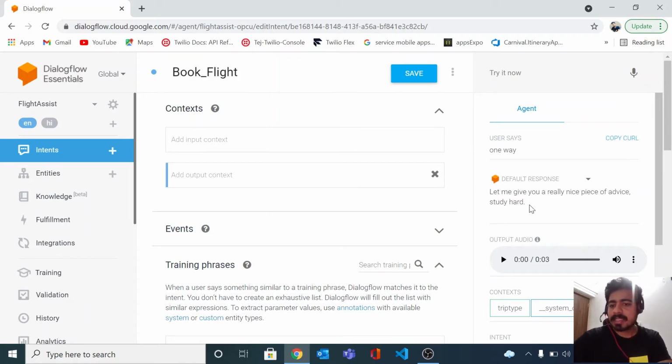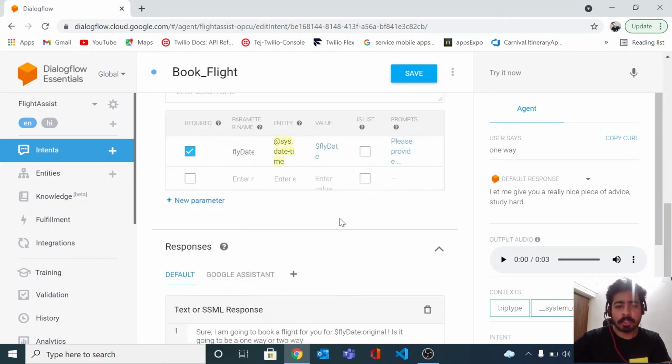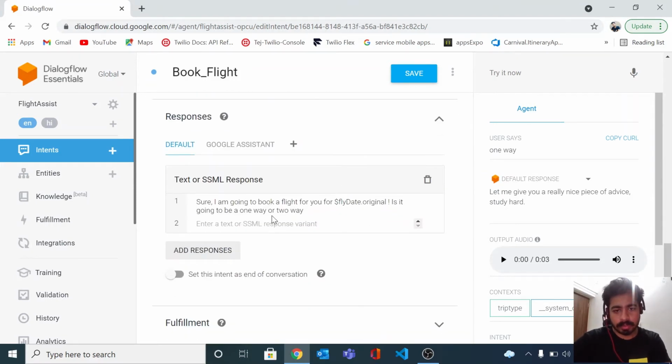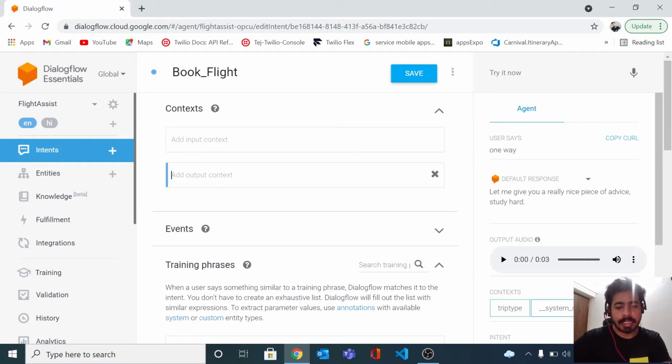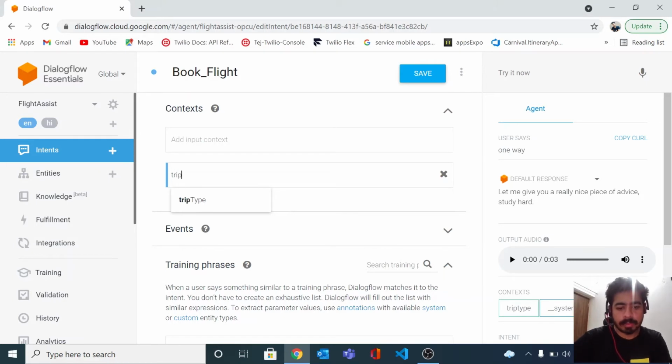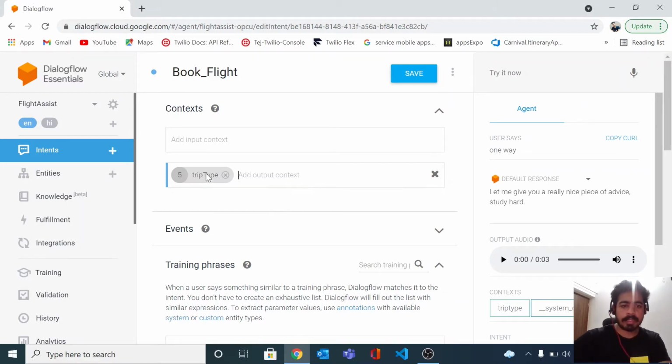Now what I'm asking is whether it is going to be a one-way trip or a two-way trip. So let me create a context here which I'm going to call trip type. This is going to be my trip type context. As soon as I hit enter, you see there's a number, which is called the lifespan of a particular context.